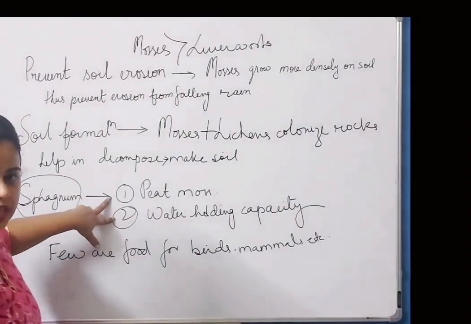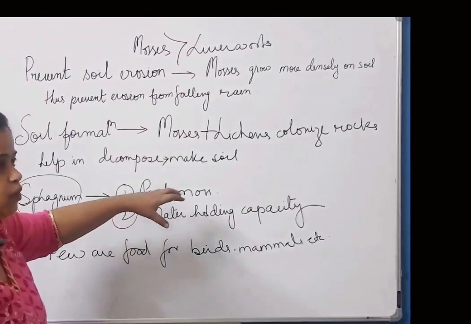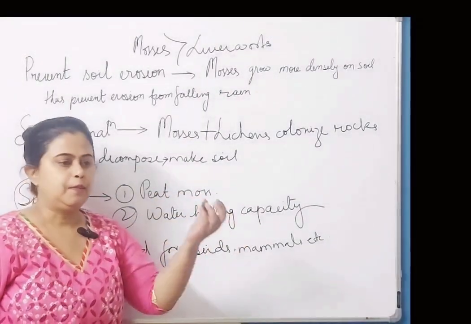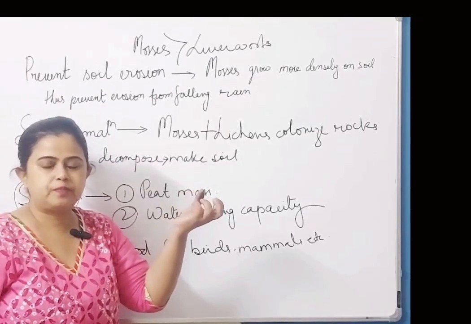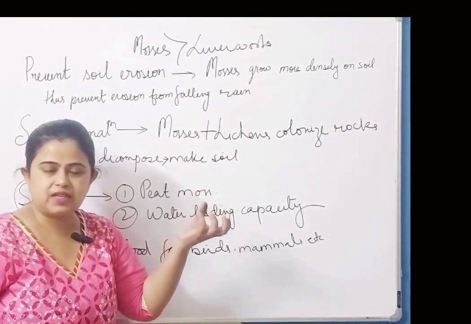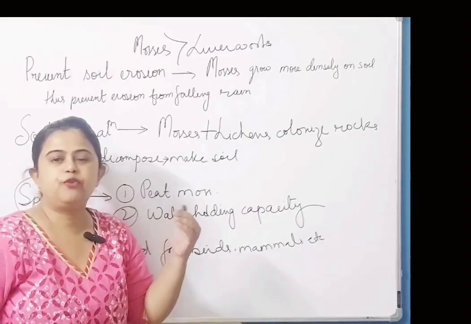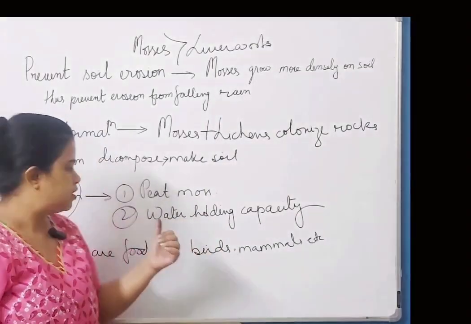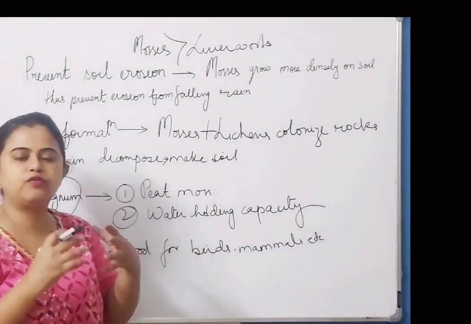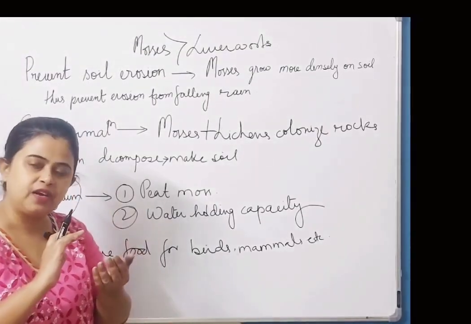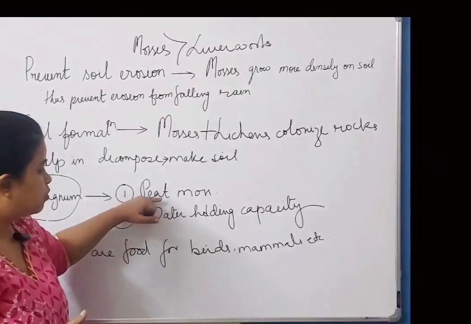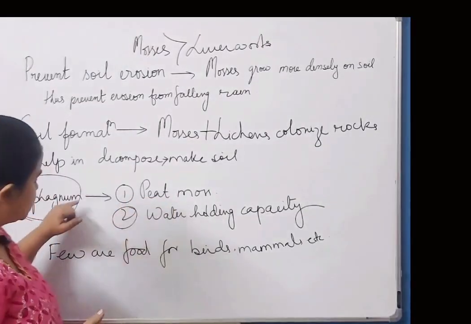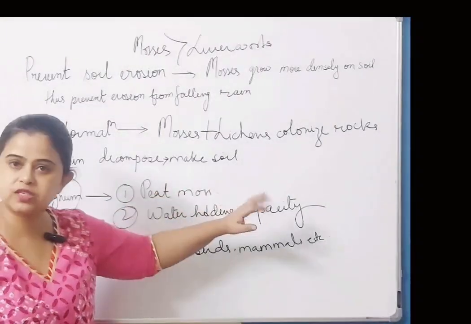It has two roles. Peat moss. Peat, do you know what peat is? Peat is a brown, soft, soil-like thing which is used as fuel. In many places sphagnum has grown for years and years, died and decomposed and given rise to peat. That is why it is also called peat moss, and it is used as a source of fuel.